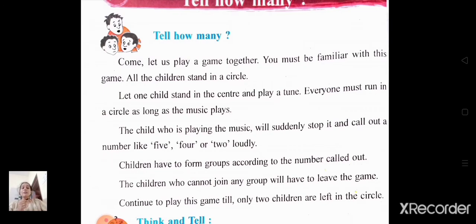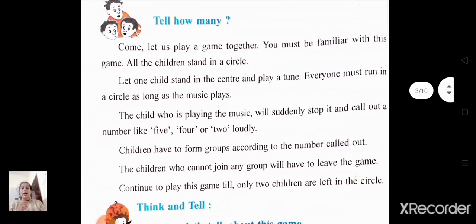The child who is playing the music will suddenly stop it and call out a number like 5, 4 or 2 loudly. Children have to form groups according to the number called out. If the child says 5, the children have to make a group of 5. If the child says 2, the children have to make a group of 2.